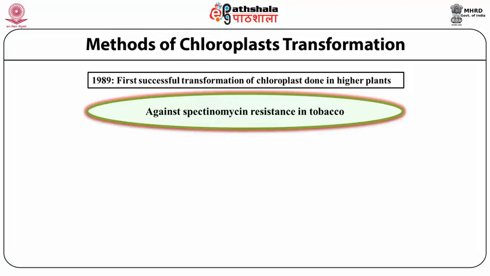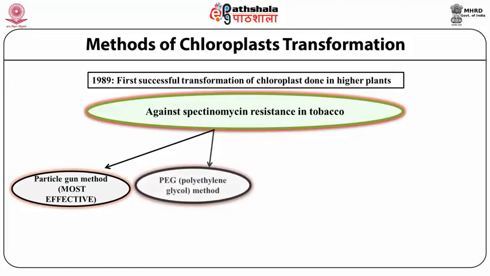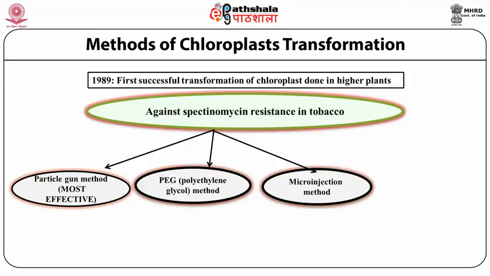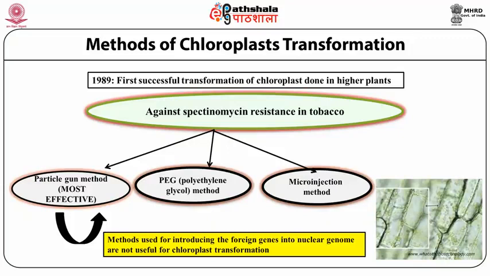Out of these, the particle gun method, polyethylene glycol method and microinjection methods are the main methods used to introduce foreign DNA into the nuclear genome. Methods used for introducing foreign genes into the nuclear genome are not useful for chloroplast transformation.